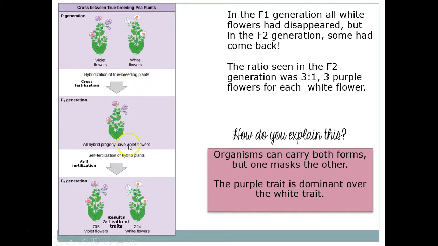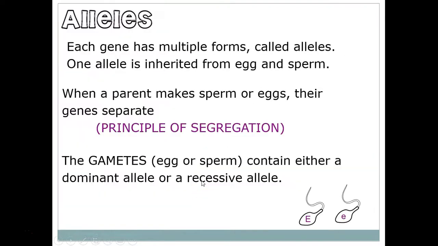But this one right here, in order for it to make these children, must carry both the violet and the white trait. We just can't see the white trait, so we say the violet is dominant over the white trait. But once we self-pollinate, we can get right here where we see both the violet and the white.